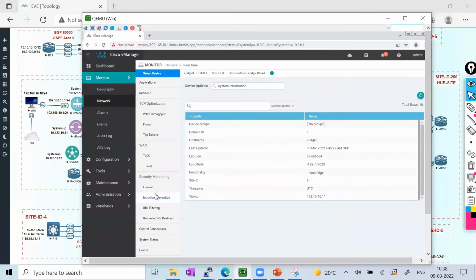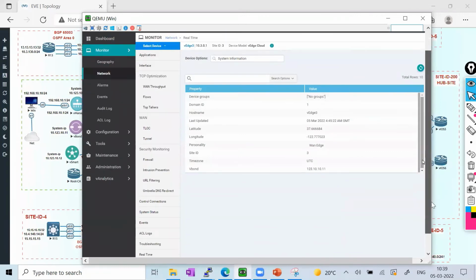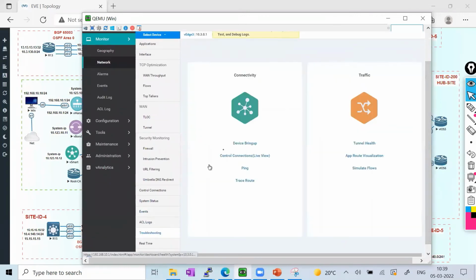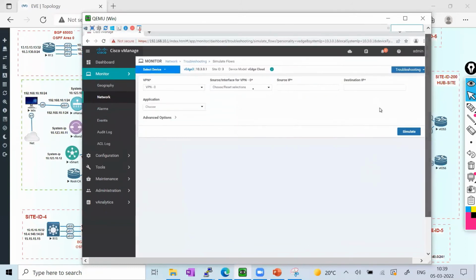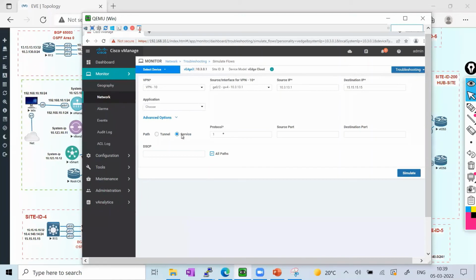And in real time, I'll go in the troubleshooting and I'll simulate the flow again. And I'll use that VPN 10. VPN 10 is the source, source IP this, destination this. I'll go in the advanced, protocol could be the 6 and source port anything, and destination could be the 23.